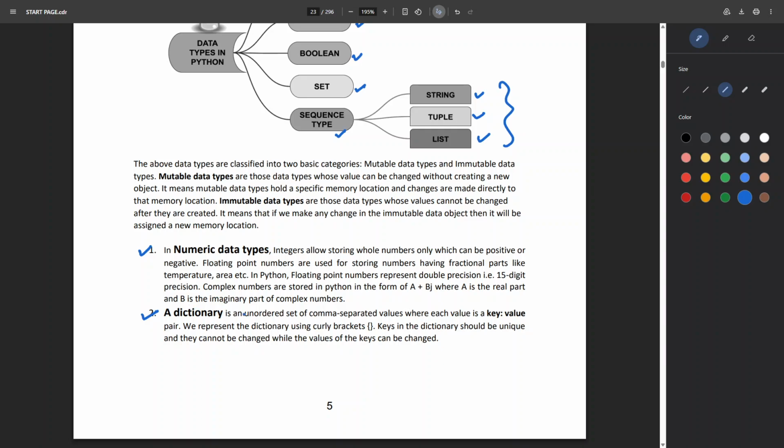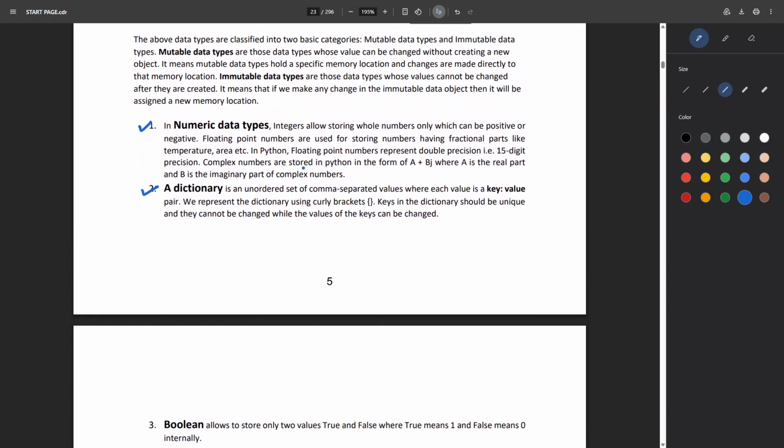Okay, and dictionary is an unordered comma separated list of key value pairs. So let's say if I say a: Japan, comma, b: Iran. If I do it like this, if I print a, right?